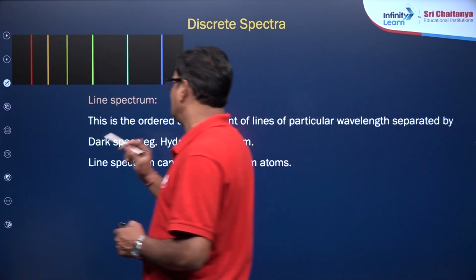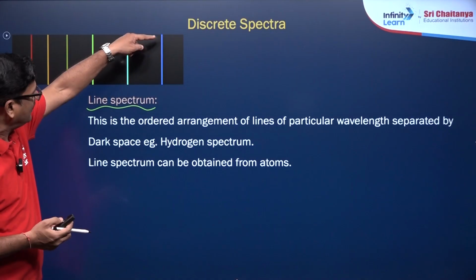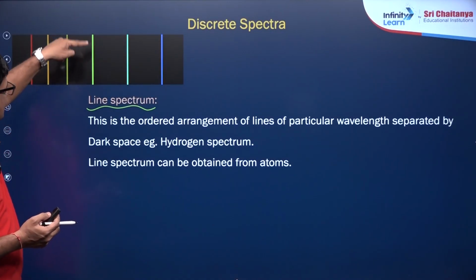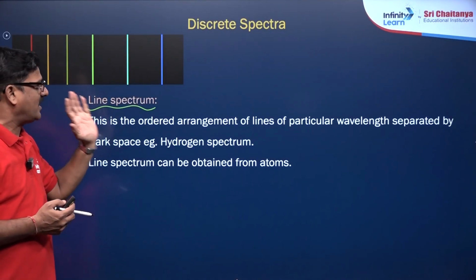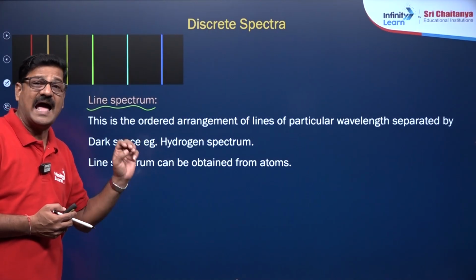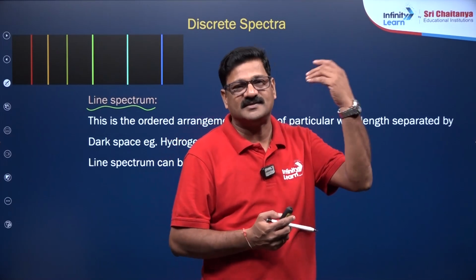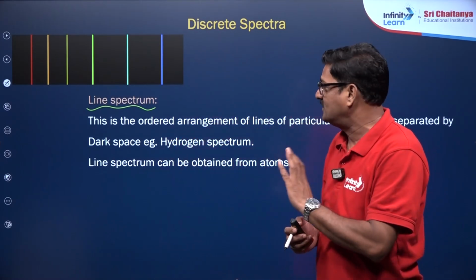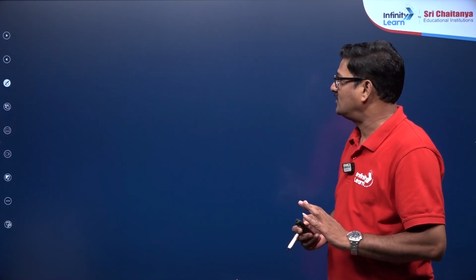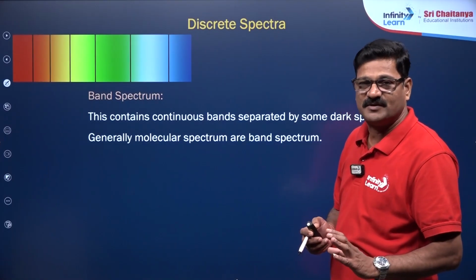And this is of two types, line spectrum. Line spectrum means discrete lines are observed. Actually this line spectrum is obtained by the atoms when the atom has electron excitation, de-excitation gives rise to this line spectrum. And talking about band spectrum, it is produced by the molecules.